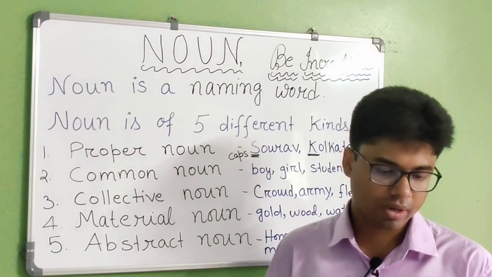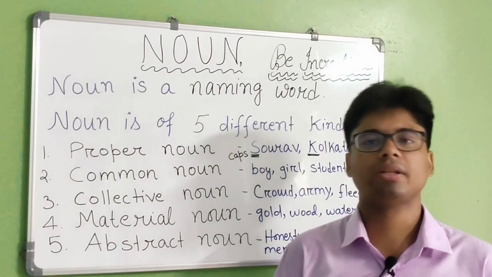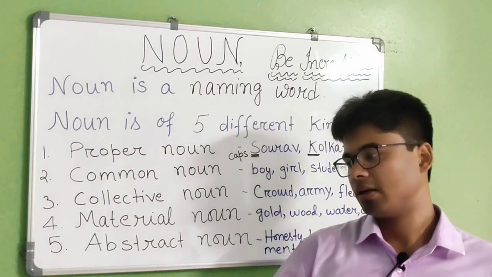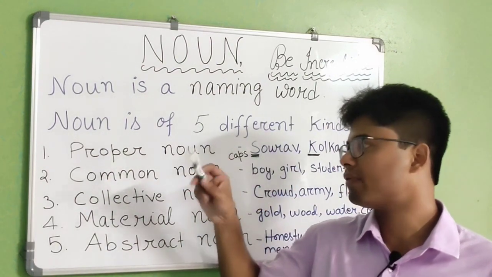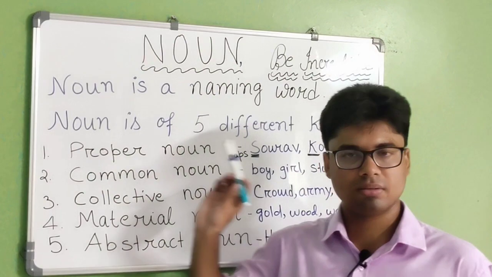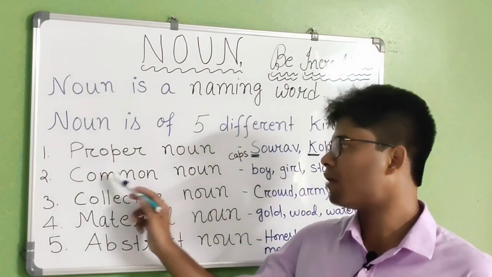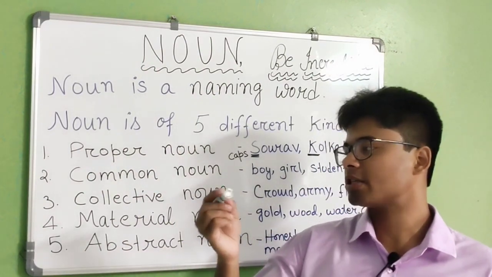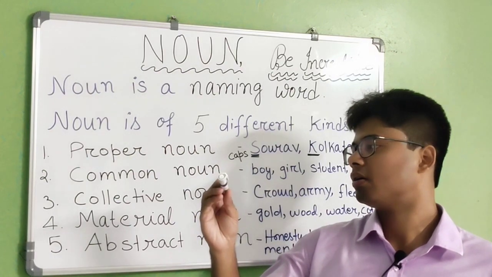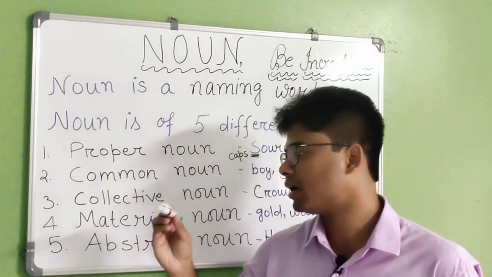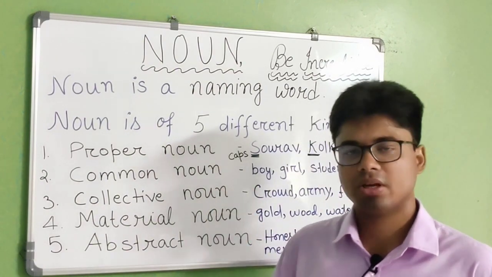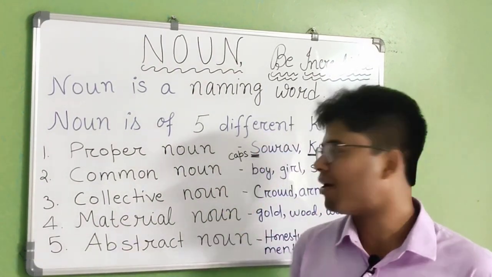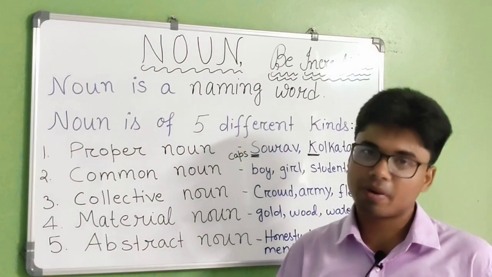Okay, now what things do you have, in the sense, what this is, marker. So if I tell only marker, marker will be an example of common noun. Now if you ask me, what's the company of this marker, then I say Reynolds. So Reynolds will be an example of proper noun.